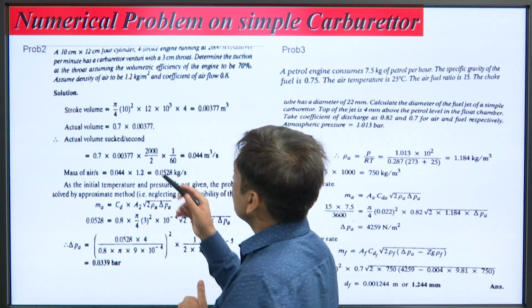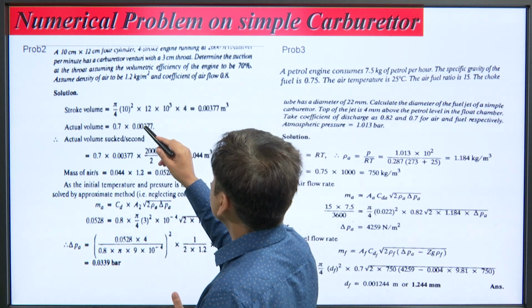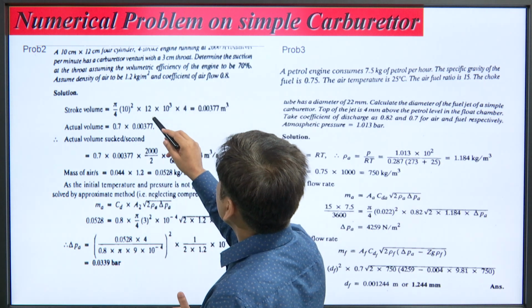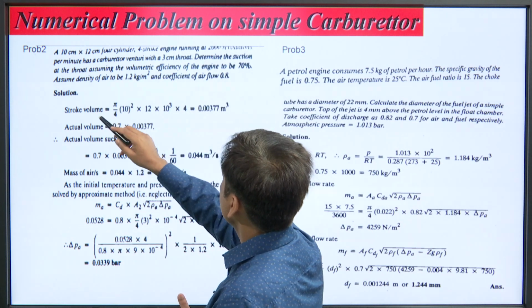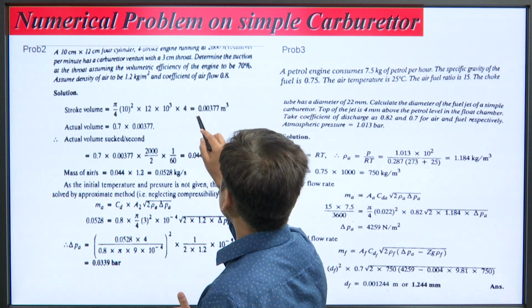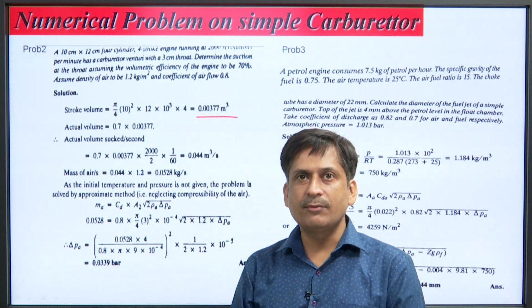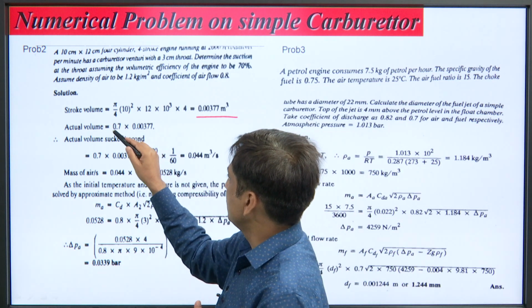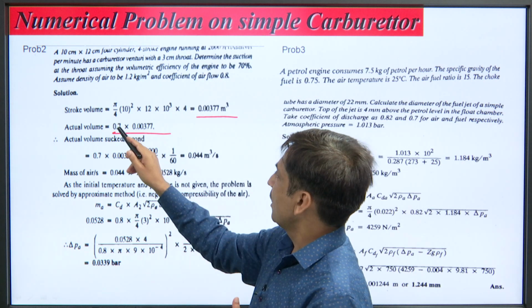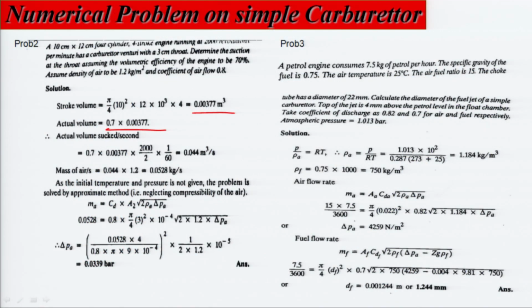So, stroke volume is equal to pi by 4 d square into 12, because these are the parameters which are given. So, you are able to find the stroke volume, which comes out this. As we know that volumetric efficiency is given as 70%. So, the actual volume of air sucked is this multiplied by the volumetric efficiency, 0.7.